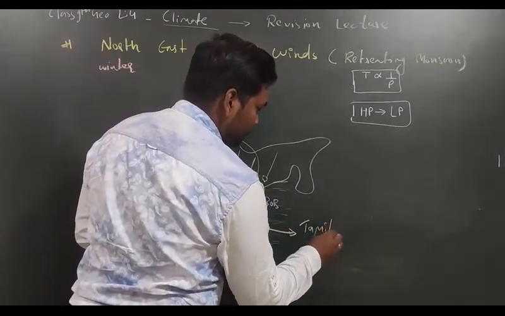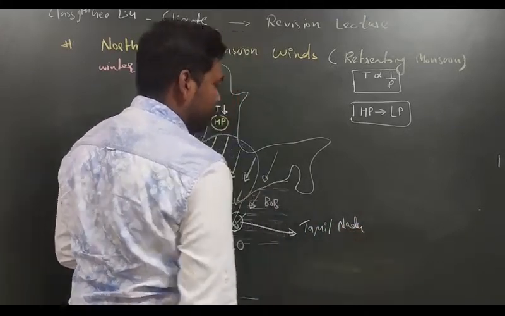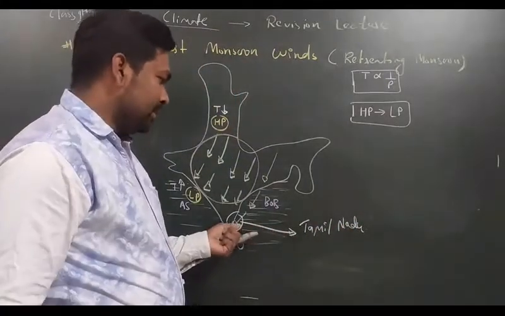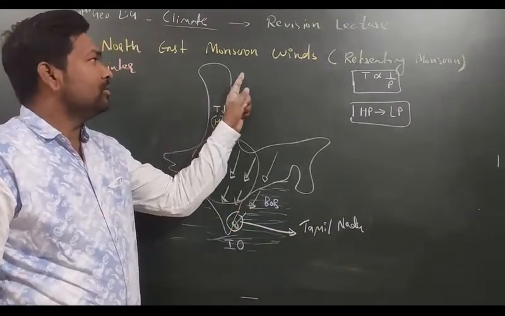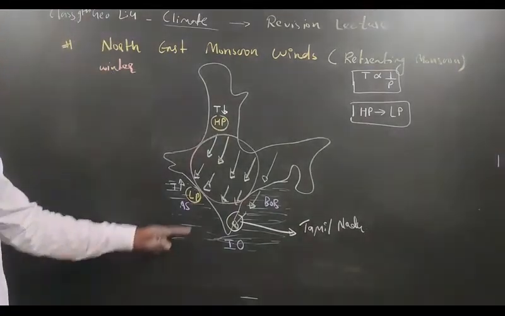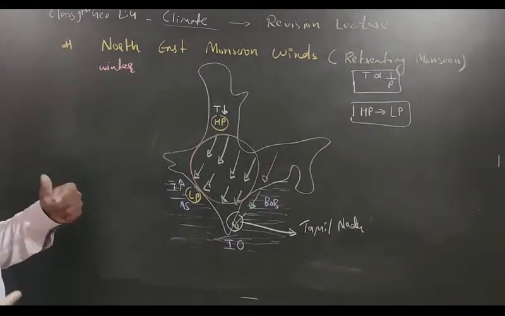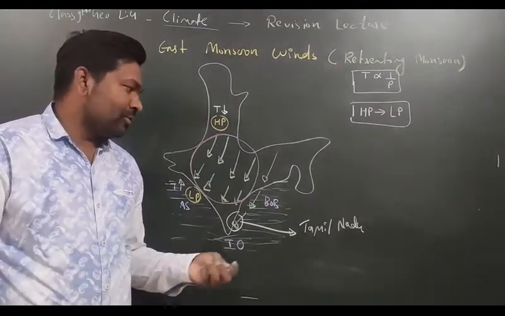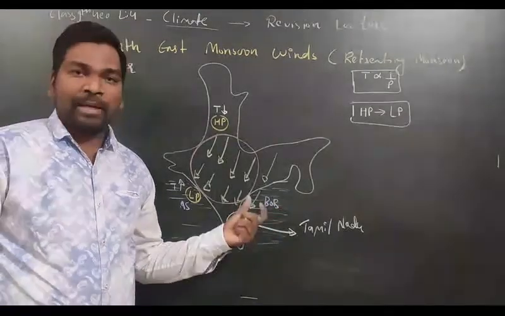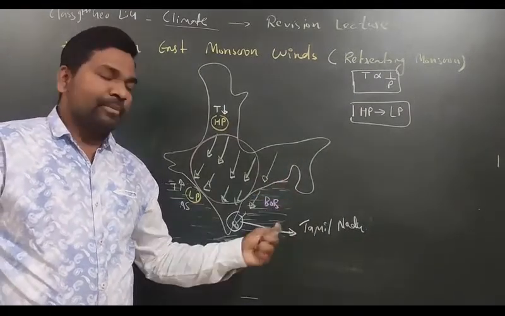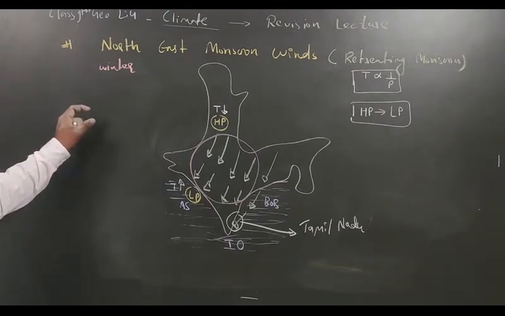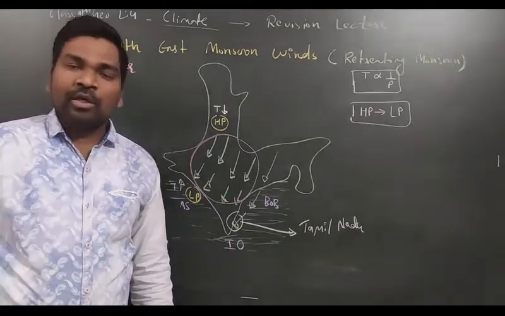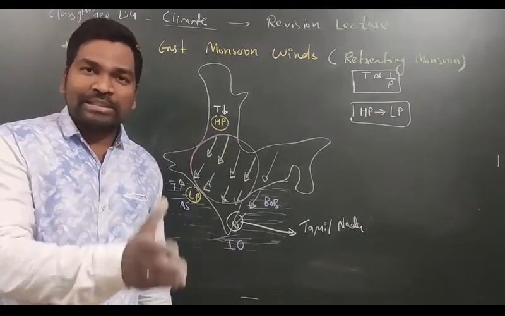Okay, Tamil Nadu. Fine. So always remember, dear, Tamil Nadu is the state in India which receives maximum rainfall due to northeast monsoon winds, which is also called retreating monsoon, and in which month? Winter month. So an MCQ or 1 mark question is always coming: Which state of India receives maximum rainfall due to retreating monsoon? Tamil Nadu. In which month? Winter. So this type of conceptual question is always coming in examination. So I hope northeast monsoon winds are also clear to all of you. Now quickly we will discuss western cyclonic disturbance.